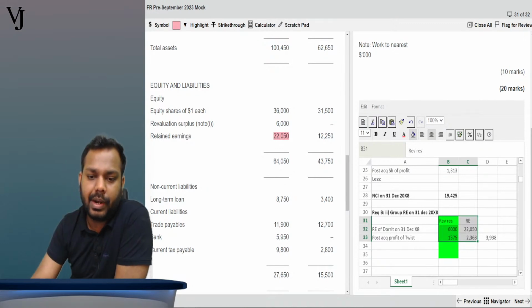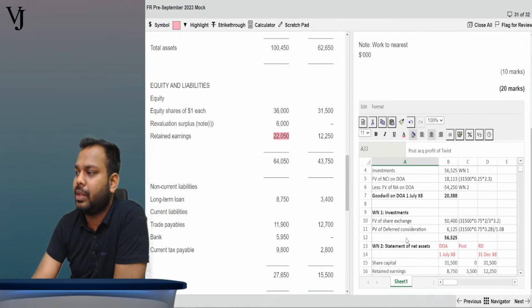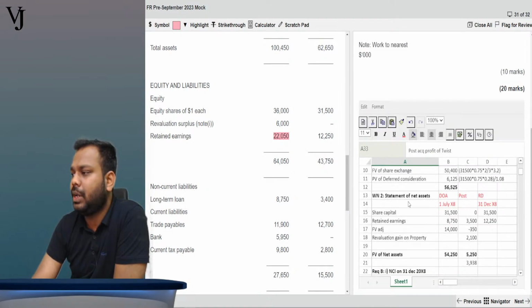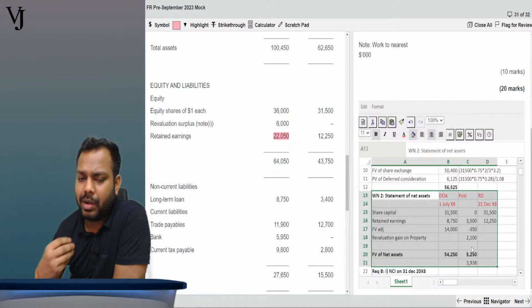We can't do directly in NCI and RE, not taking HTNA. Riddhi, if you have to do it that way, then there is no need for this itself. But what I'm trying to do here is, if you prepare this, things become pretty clear.